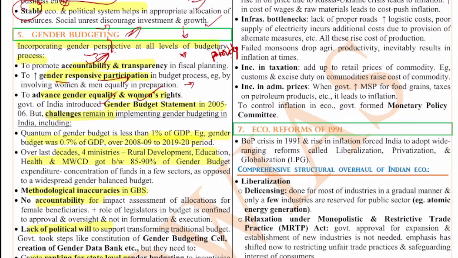First is the quantum of gender budget is less than 1% of GDP. That means the gender specific schemes, that is women specific schemes, are very less. For example, the gender budget was 0.7% of GDP over the 2008-9 to 2019-20 period, which is very less. Over the last decade, 4 ministries, including rural development, education, and the Ministry of Women and Child Development, got between 85 to 90% of gender budget expenditure. So focus is only on a few schemes and a few areas, the concentration of funds in few sectors as opposed to a widespread gender balanced budget.